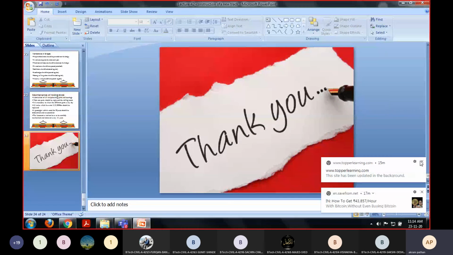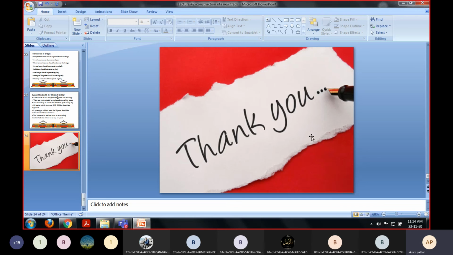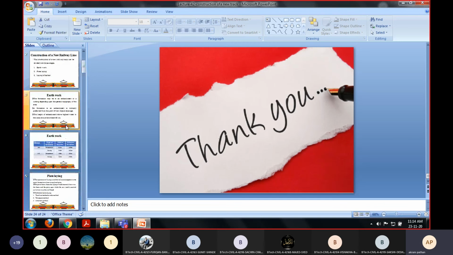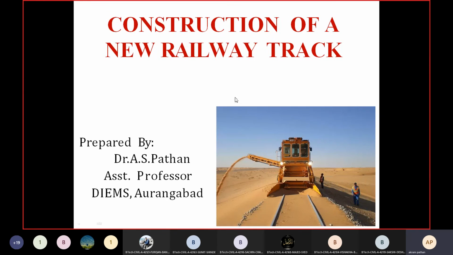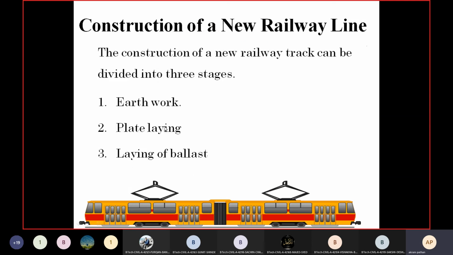Then if you have any questions regarding the construction of the new railway track, these are the general aspects only we have considered. These are the three stages: earthwork, plate laying, and laying of the ballast.